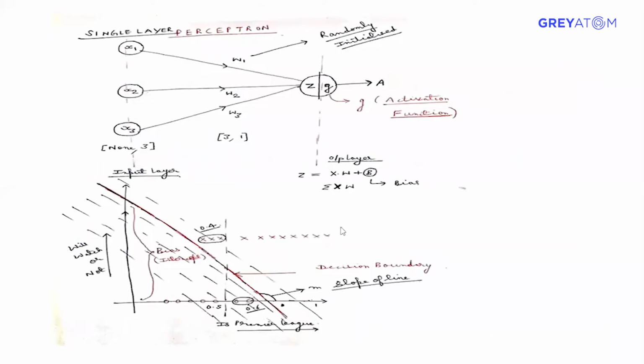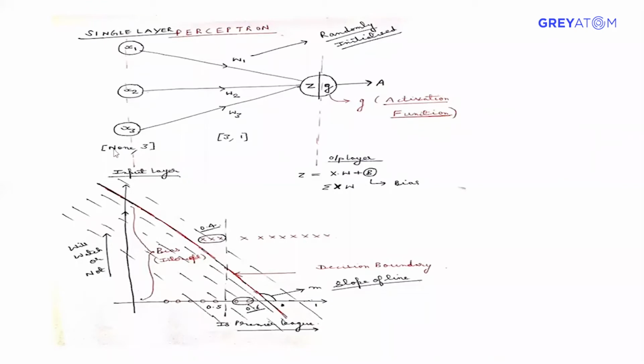Okay, so now we will cover what is happening inside a perceptron. If you see the top layer, this x1, x2, x3. Let's go back to the same example of the football match. So x1 is Premier League, x2 is whether Manchester is playing or not, and x3 is whether it's a friendly game or not. So these are nothing but input features. That's why they are represented as an input layer.